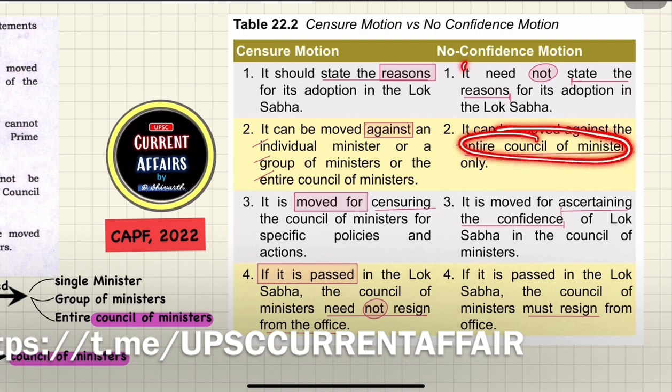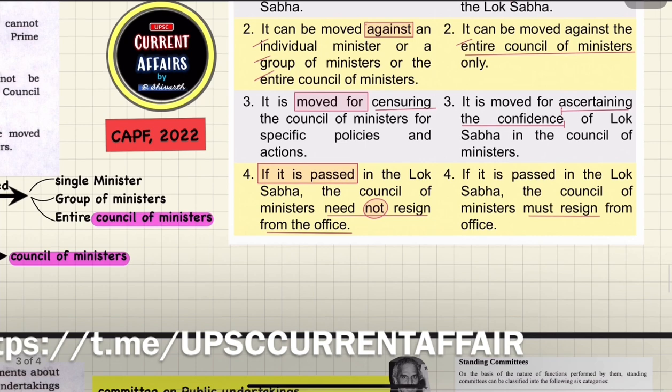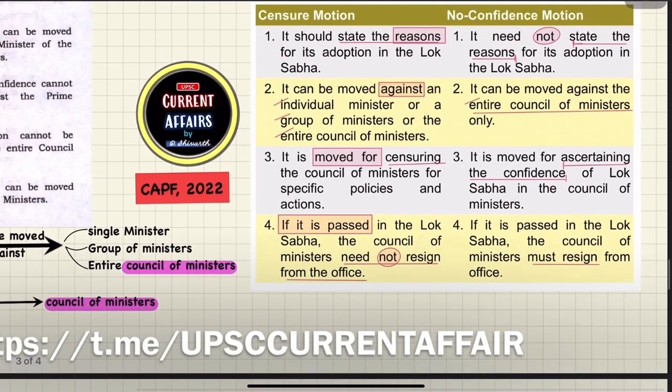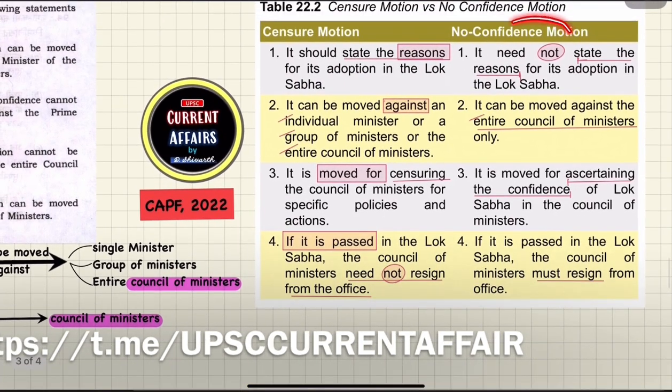Then the third difference is that if the no confidence motion is moved, you are ascertaining the confidence of the Lok Sabha in the council of ministers: whether the house has confidence in the current council of ministers or not. Yes or no?